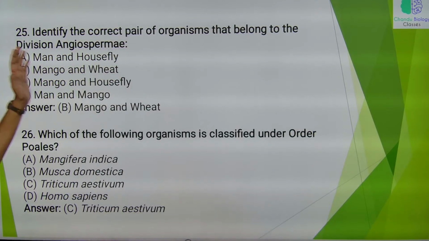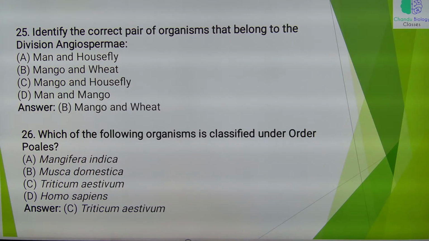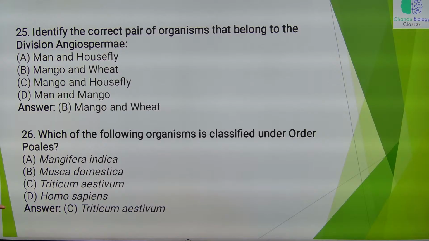And then identify the correct pair of organisms that belong to division Angiospermae. Okay. So which belongs to angiosperm? Man and housefly? No. So here the right answer will be mango and wheat. Mango under dicots class, wheat under monocot class. Which of the following organisms is classified under the order Poales? Poales means those which belong to Poaceae. Which example? Triticum aestivum. Musca domestica belongs to Muscidae. Homo sapiens, Hominidae. Mangifera indica, Anacardiaceae family.